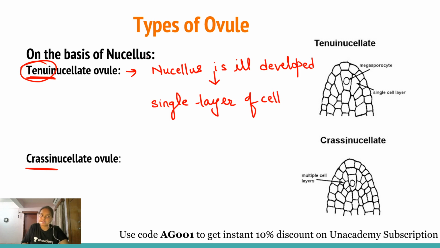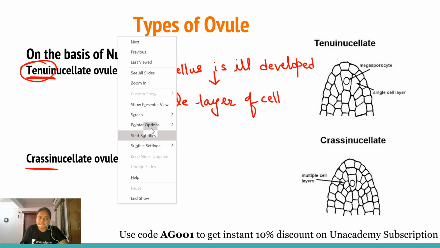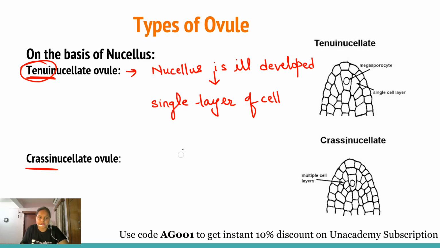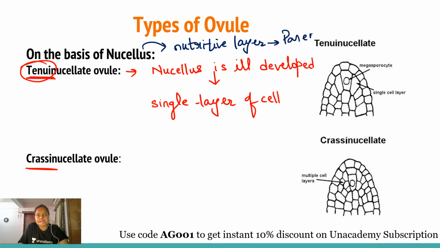First of all, what is the nucellus? The nucellus is a nutritive layer, generally made up of parenchyma, so it is parenchymatous in nature.